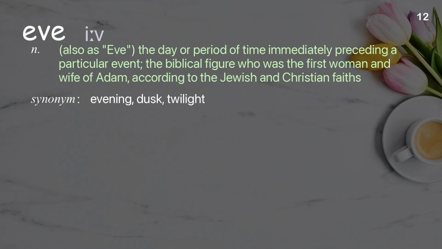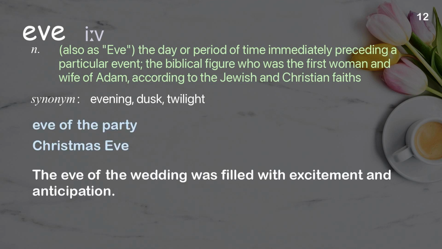Eve. Also as eve, the day or period of time immediately preceding a particular event; the biblical figure who was the first woman and wife of Adam, according to the Jewish and Christian faiths. Examples: Eve of the party. Christmas Eve. The eve of the wedding was filled with excitement and anticipation.